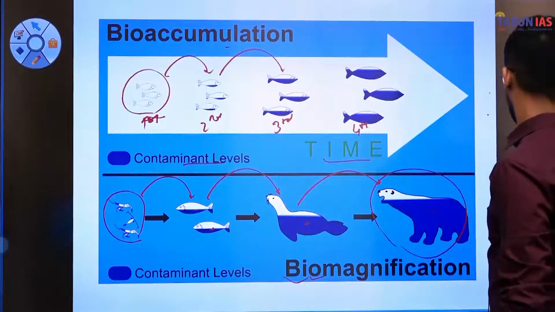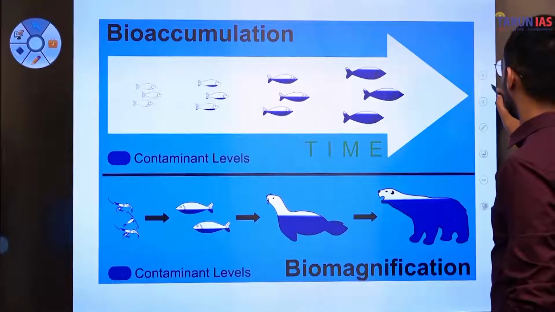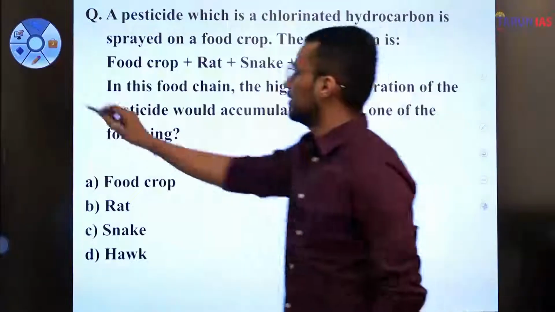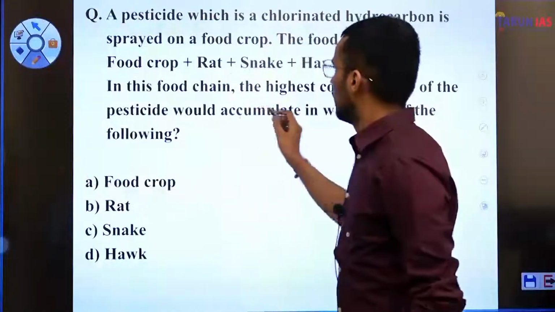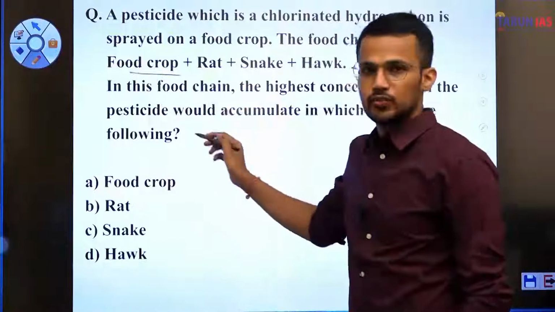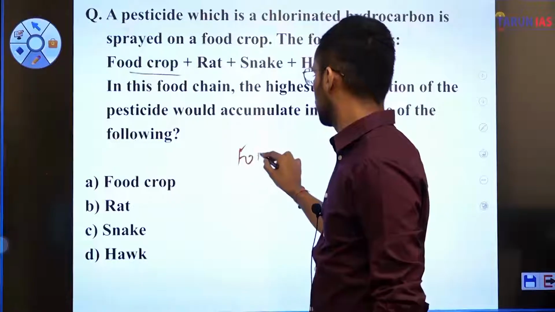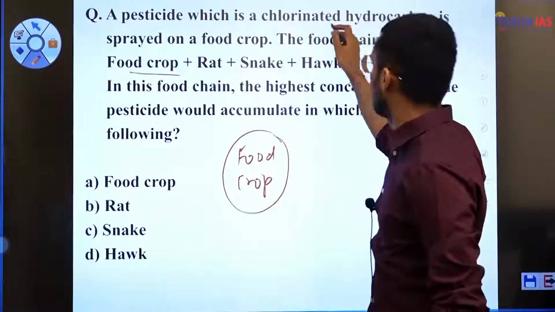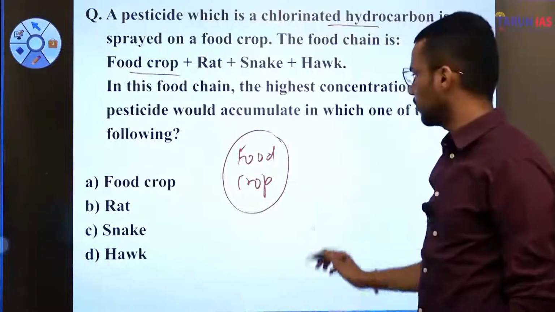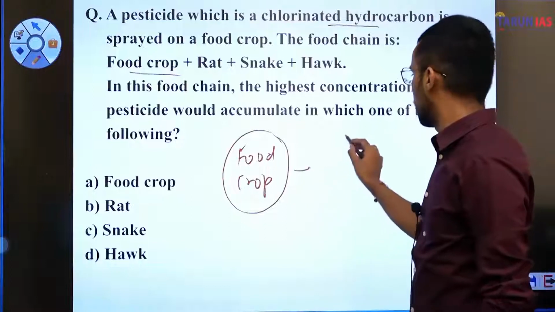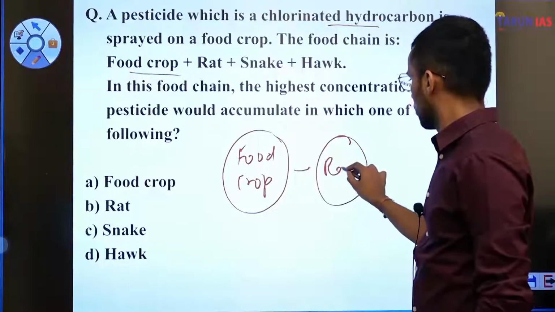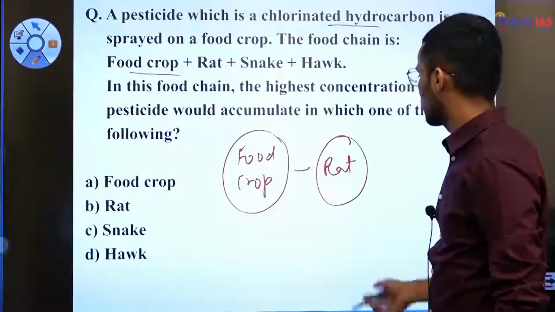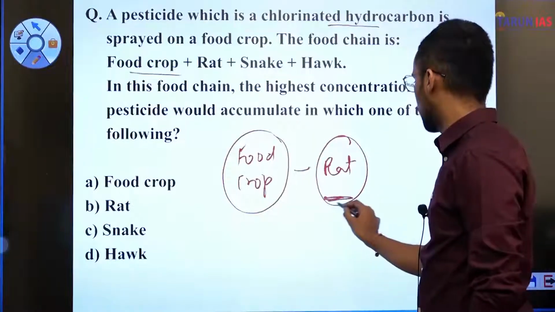Let us take the food chain that is given in the question itself. First is the food crop. We have spread this chlorinated hydrocarbon on this food crop. Then the food crop is consumed by a rat, so the concentration has increased in the body of the rat.